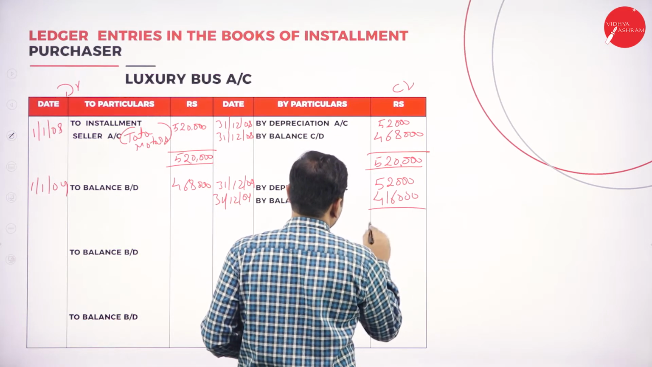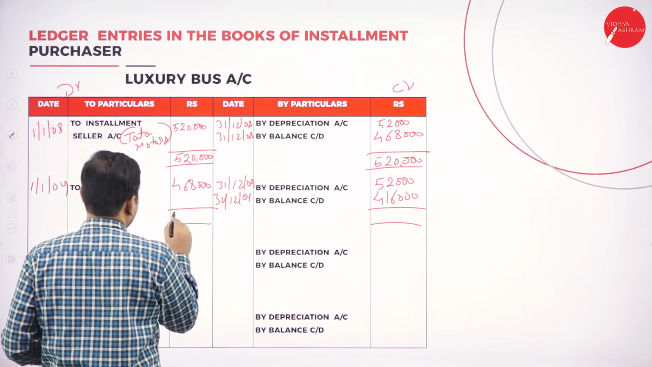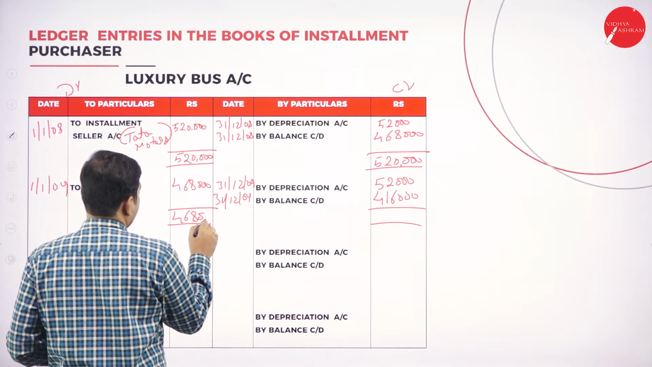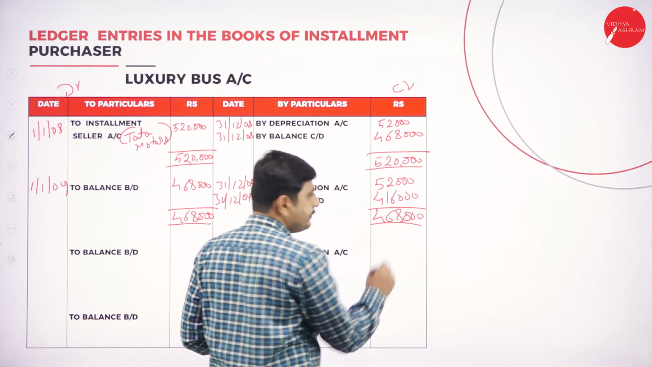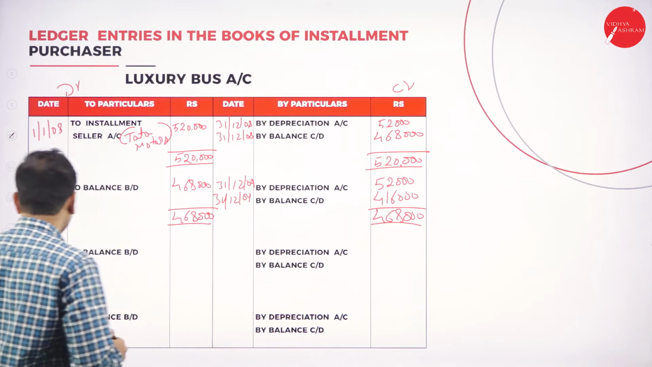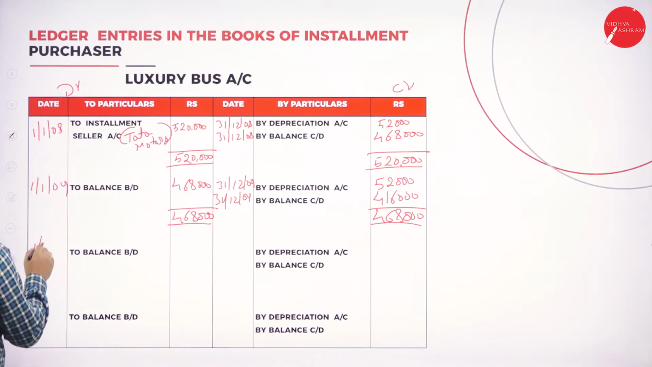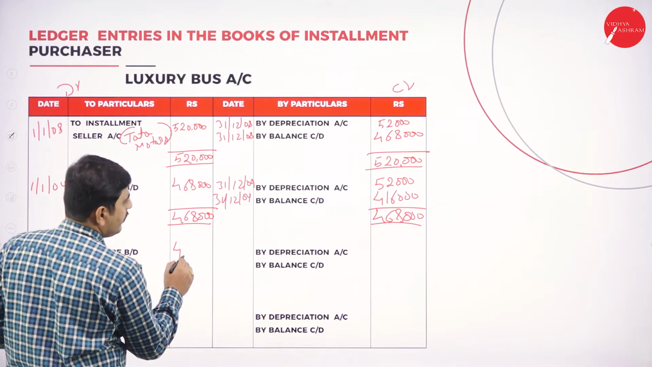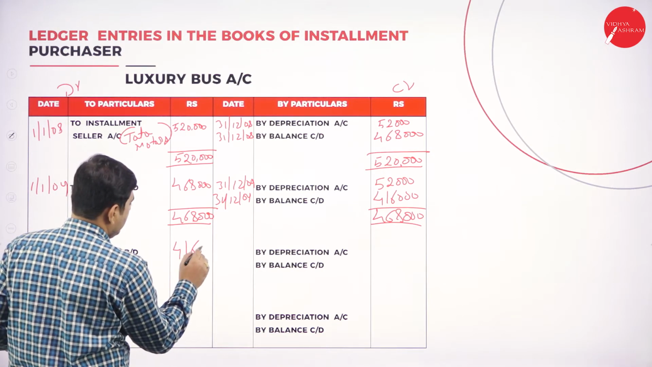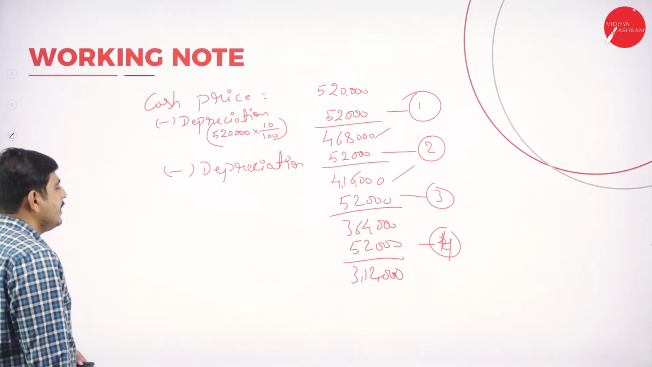So again, the total is 4,16,000 and 4,68,000. Here also 4,68,000. Again, coming to the third year, on 1/1/2010, the balance brought down is 4,16,000. What is the third year depreciation?